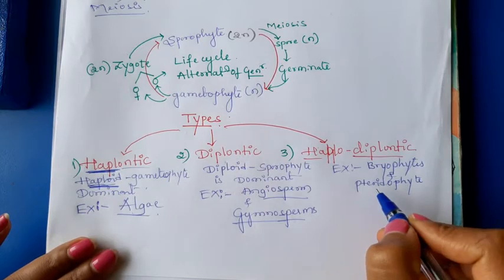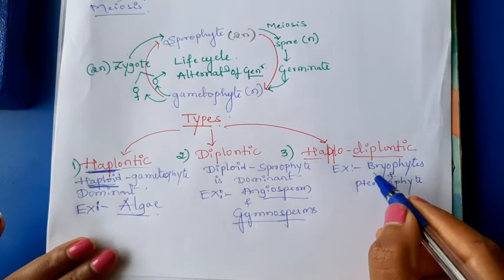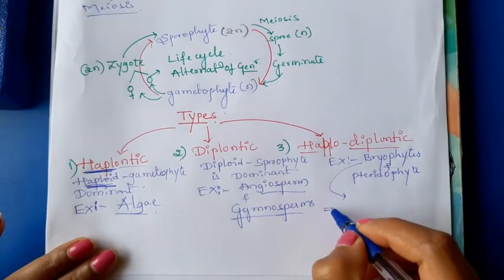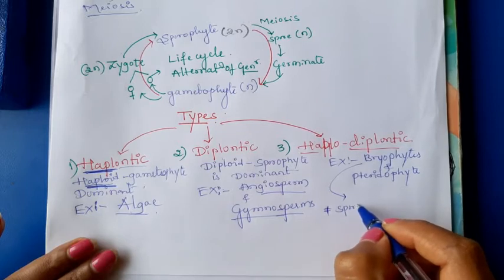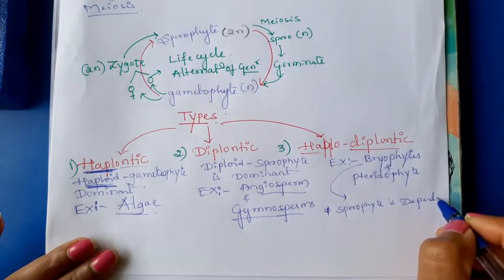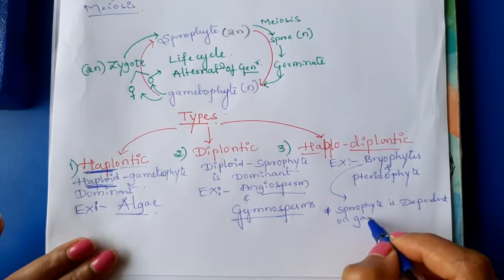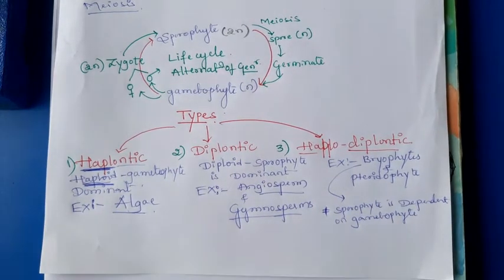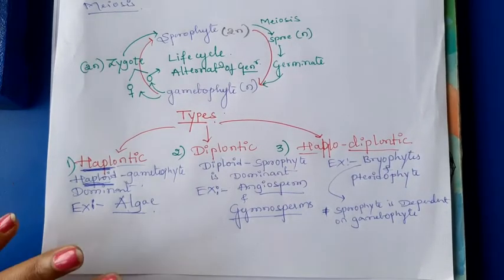Okay, here in case of bryophyte, the sporophyte is dependent on gametophyte. You know that in case of bryophyte the gametophyte is dominant, sporophyte is dependent on the gametophyte. The sporophyte is always attached to the body of the gametophyte.